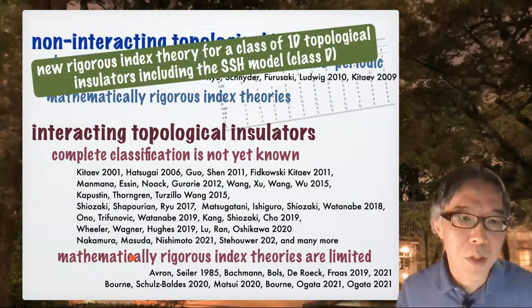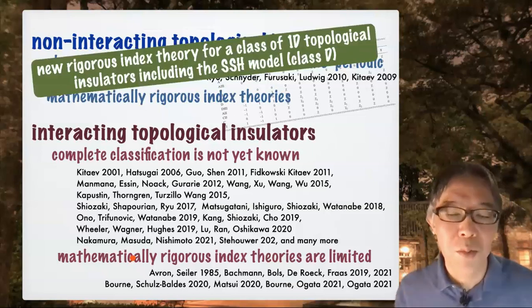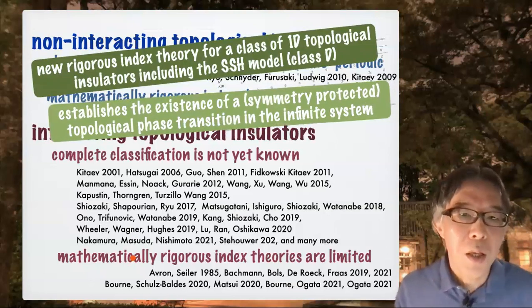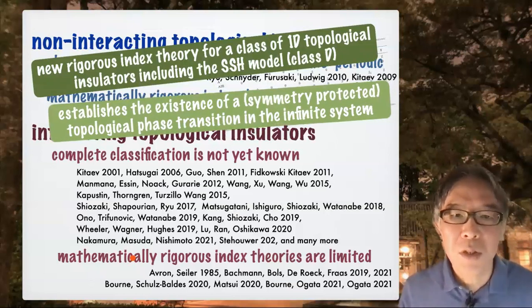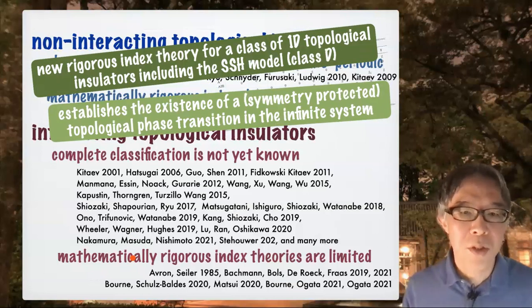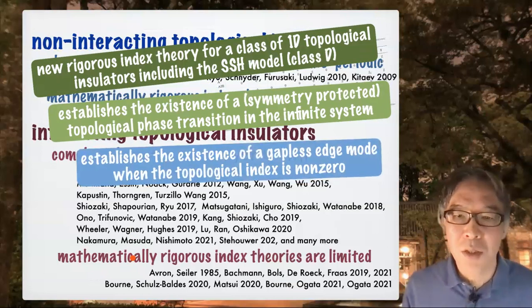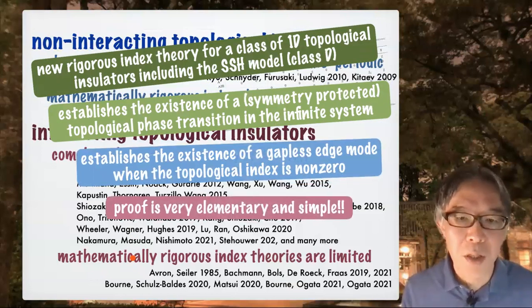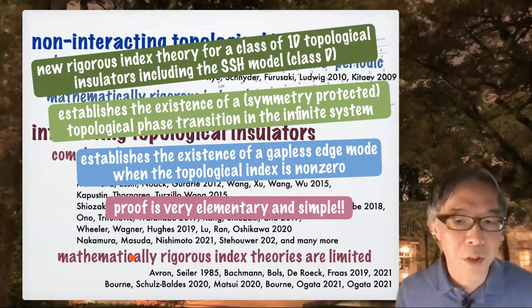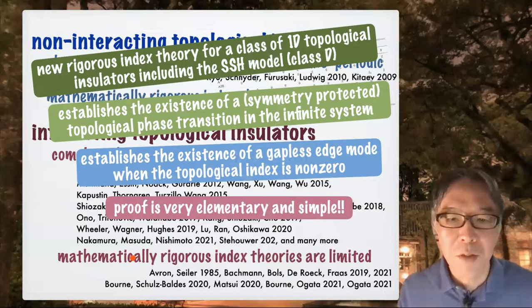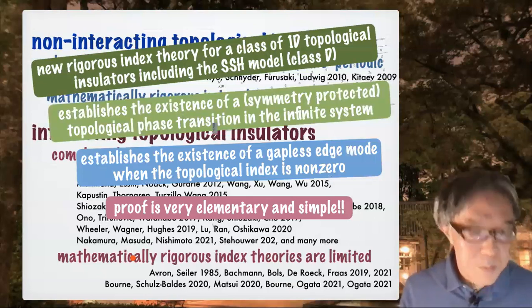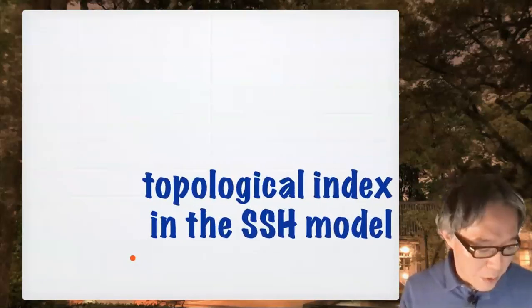In this paper, I presented a new rigorous index theory for a class of one-dimensional topological insulators, including the SSH model. And I established the existence of a symmetry-protected topological phase transition in the infinite system, and also the existence of a gapless edge mode. But I claim that the proof of the theorem is very elementary and simple and short. I don't use any functional analysis, operator algebraic technique, or anything. You will see. So let me briefly talk about the SSH model.